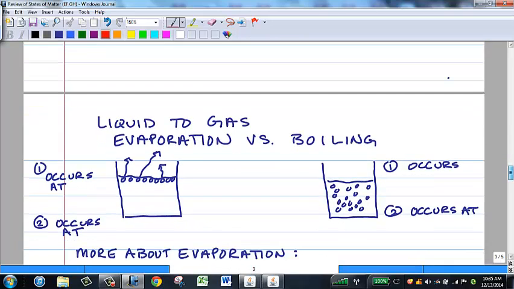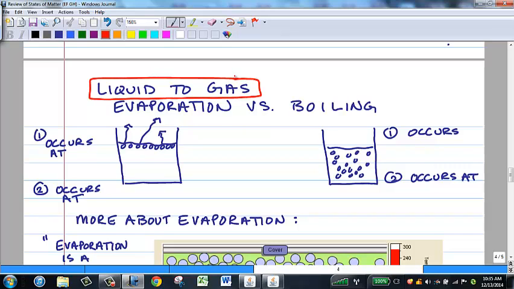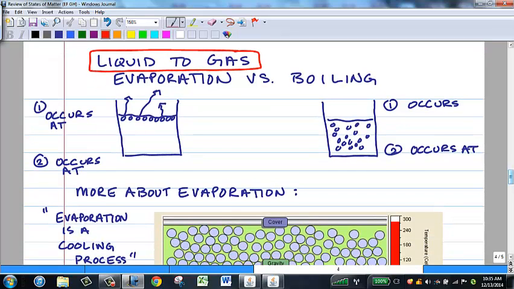Very quickly, a couple of little last minute things and then we will be done. Liquid to gas. When a liquid changes to a gas, we actually have two names for that process. One is evaporation and the other is boiling, and you should understand the difference between those two things. It's fairly simple and obvious, actually. Evaporation occurs for molecules at the surface.